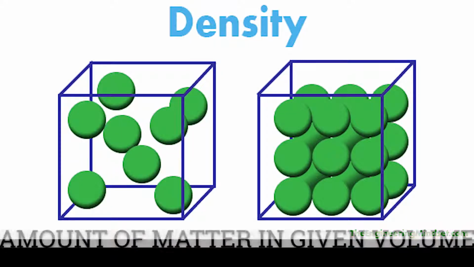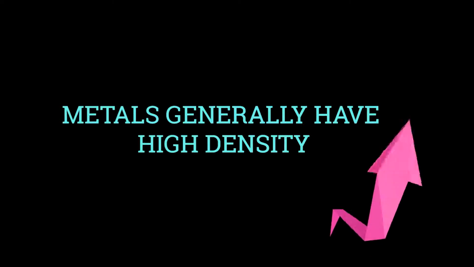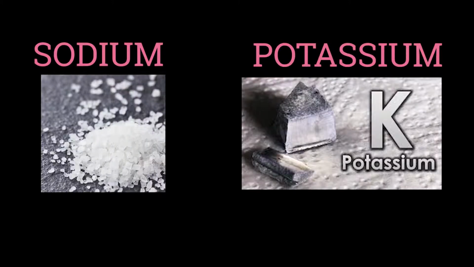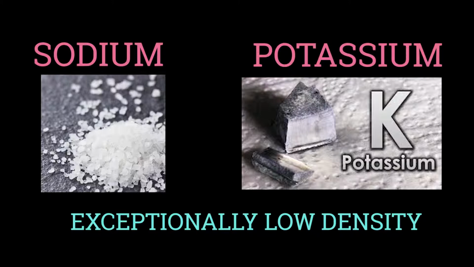4. Density. Density is the measure of amount of matter in given volume. Metals generally have high density, which means that in metal, atoms are tightly packed. Sodium and potassium have exceptionally low density.